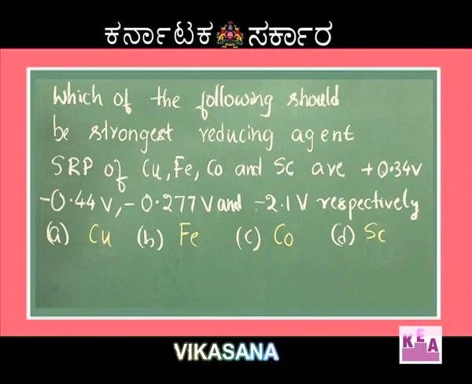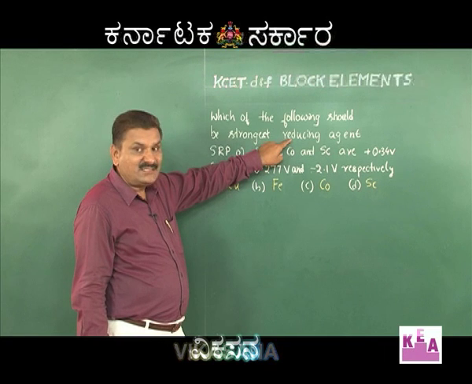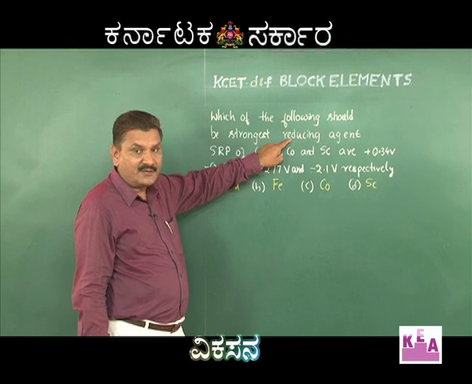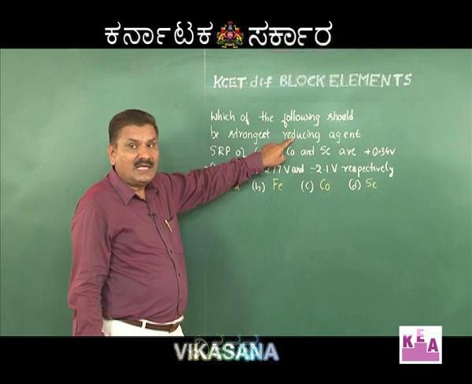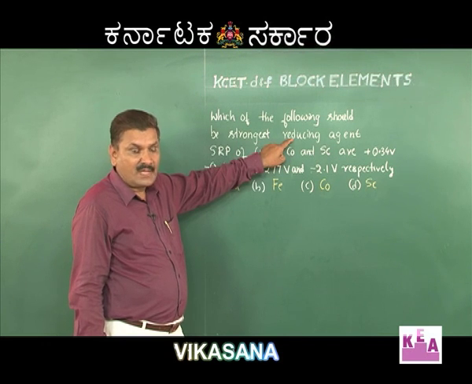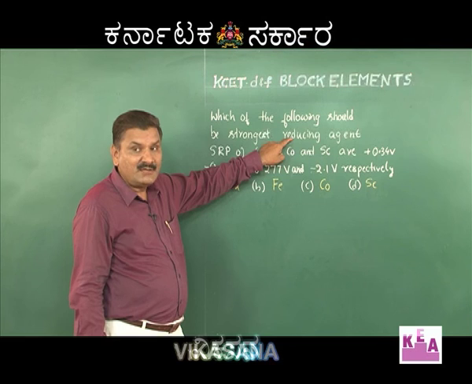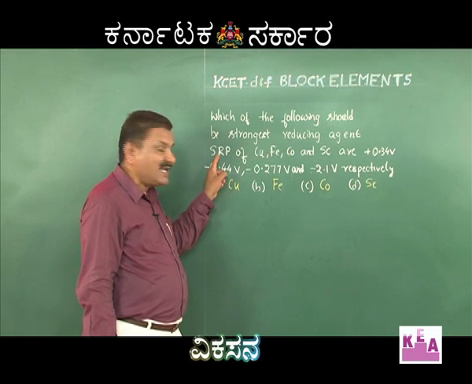Let us move on to the next question. The question is, which of the following should be the strongest reducing agent? We have standard reduction potentials of copper, iron, cobalt and scandium here. The given options are option A copper, option B iron, option C cobalt, option D scandium. We need to select the best reducing agent, the strongest reducing agent. Reducing agent is an electron losing species. Electron losing species has the lowest value of SRP.